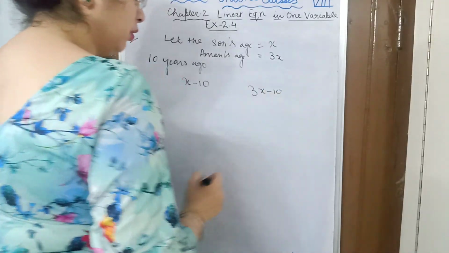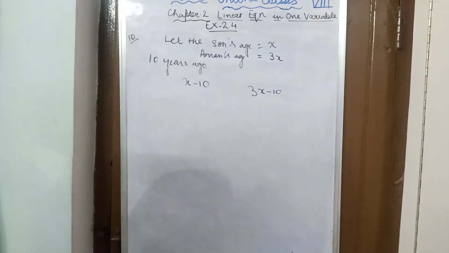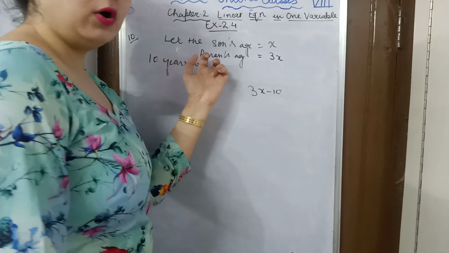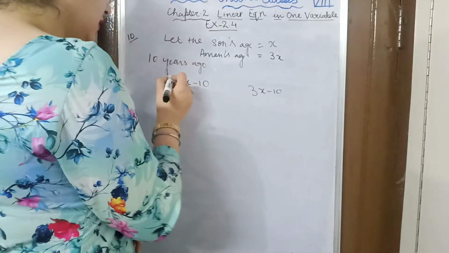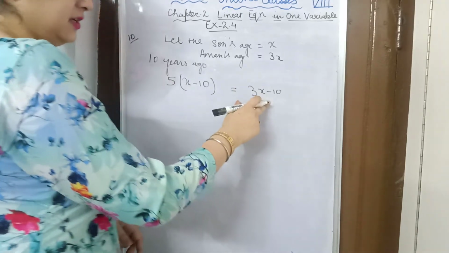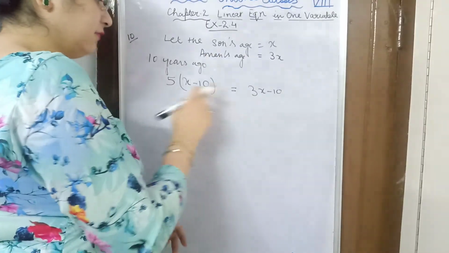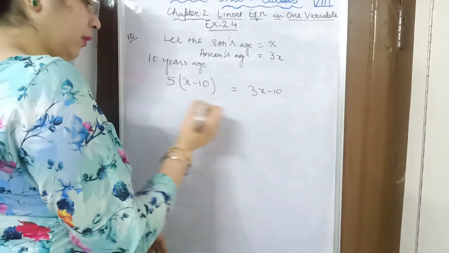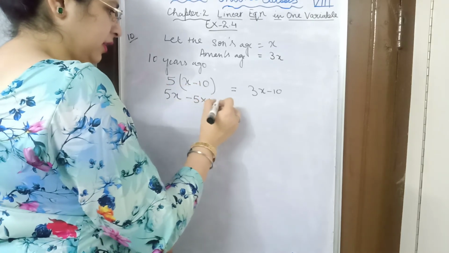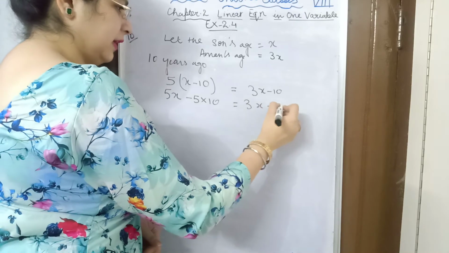Now according to the question, 10 years ago he was 5 times his son's age. Who was 5 times? Aman was 5 times his son's age. So this is the son's age and this is Aman's age 10 years ago, and this is 5 times his son's age. So we will write: 5 into (x minus 10) is equal to 3x minus 10.